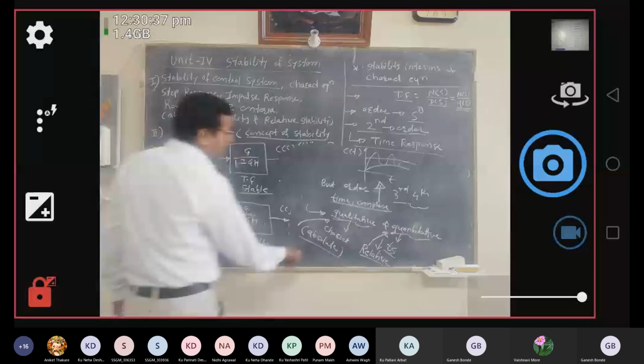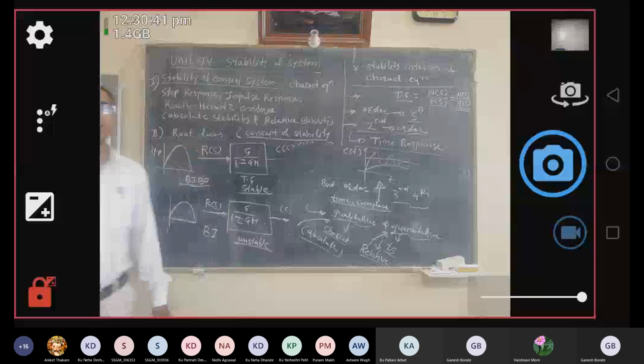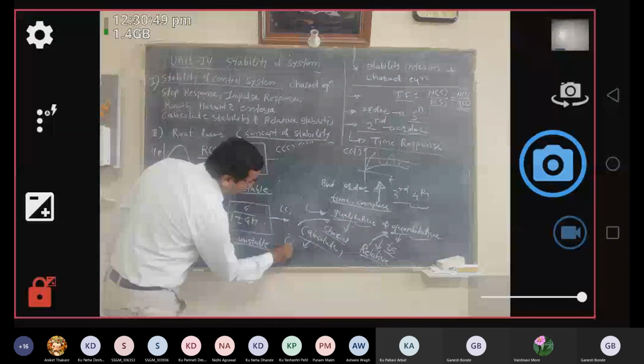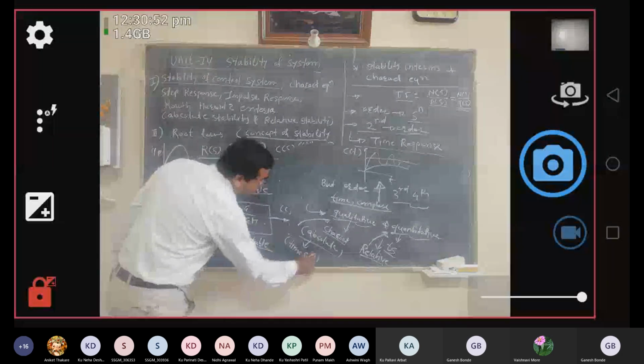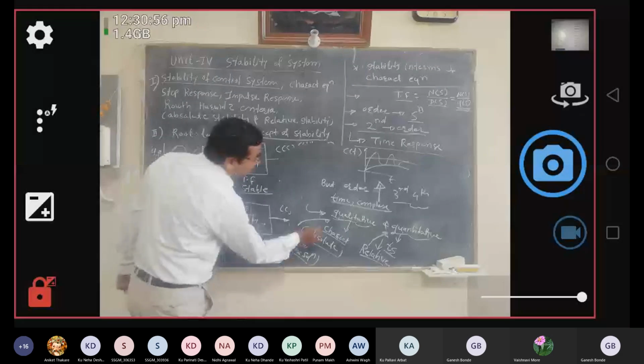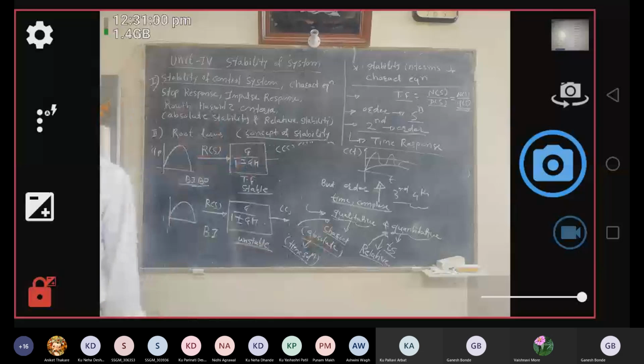Absolute stability can be determined from the simple characteristic equation. In case of absolute stability, it is not necessary to determine the time solution. Simply by using the characteristic equation, we can directly comment on the stability.